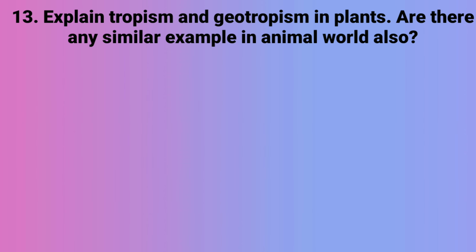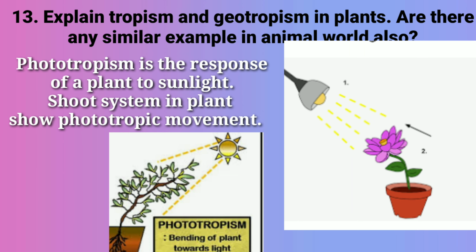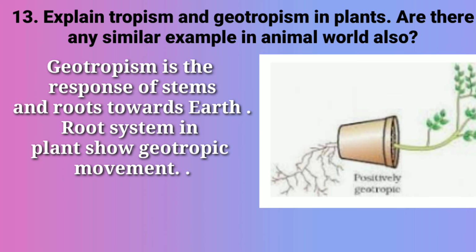Now the next question. Explain phototropism and geotropism in plants. Are there any similar examples in animal world also? See, phototropism is the response of a plant towards sunlight. Shoot system in the plant shows phototropic movement, that is, they move towards the sunlight.